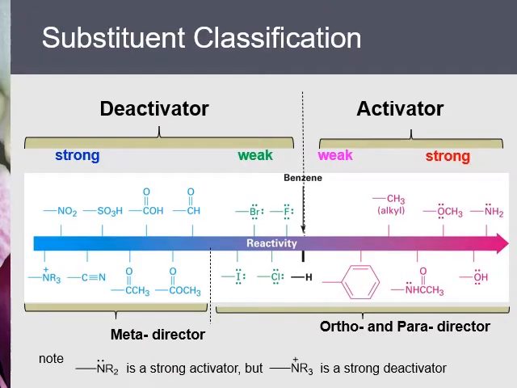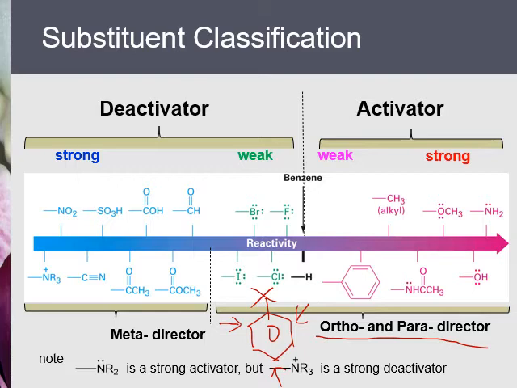This is an important table, and you must try to memorize it in order to do well in this section. Let's look at this table. The groups towards the right side are called ortho-para directors. So if the benzene ring already contains one of these groups, then the next substitution reaction will mainly take place on the ortho position or the para position. That's why they are called ortho-para directors.